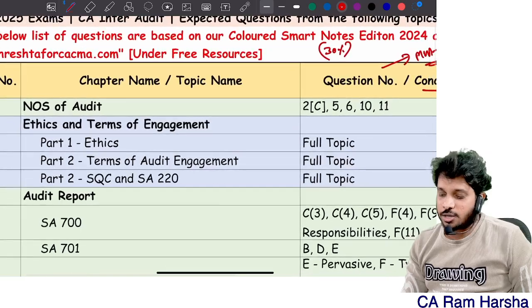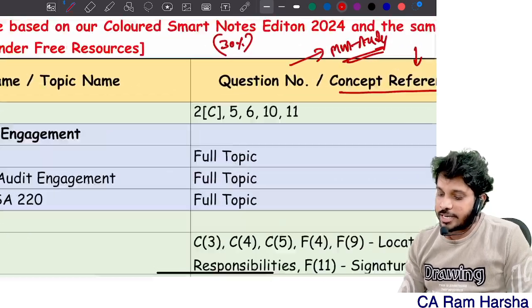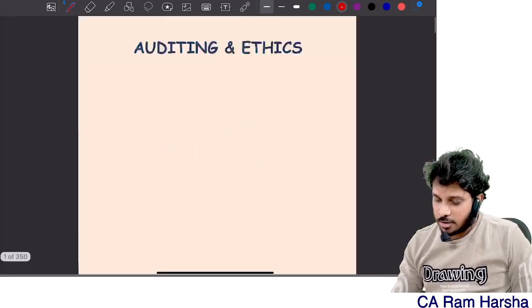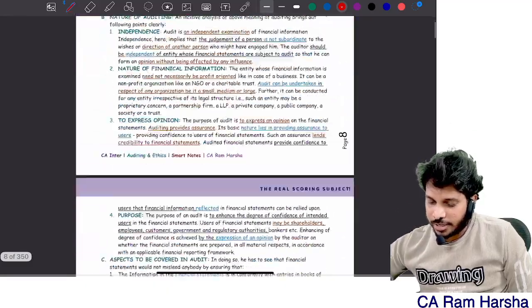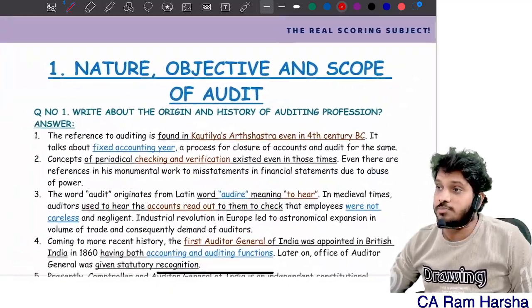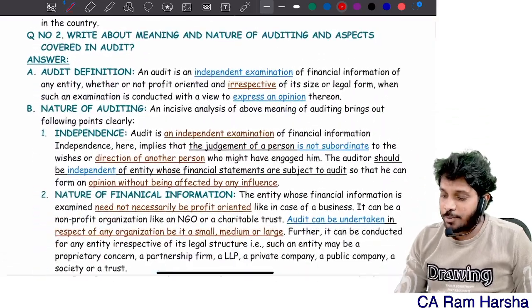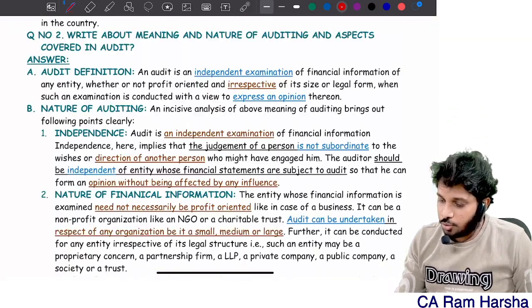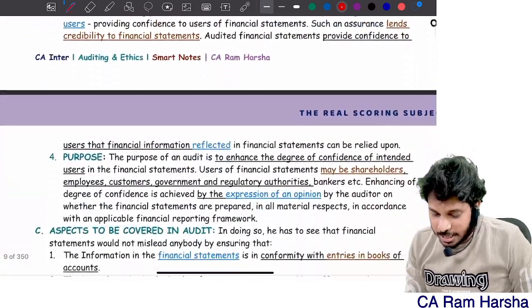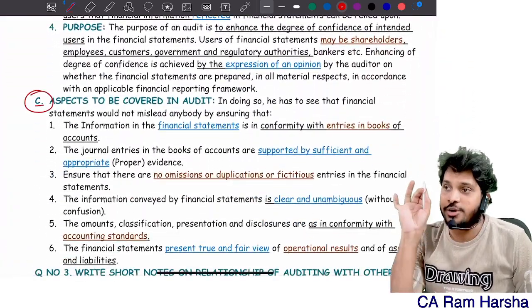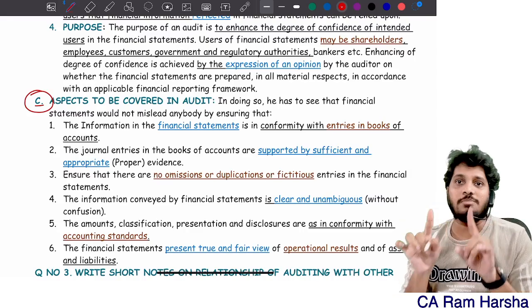Suppose nature, objective and scope of audit. Here what I said, 2C you must read. You go to nature, objective and scope of audit. What is the first important question? Question number 2. Inside that A, B is there, which means C point you should study. That is the meaning of 2C.